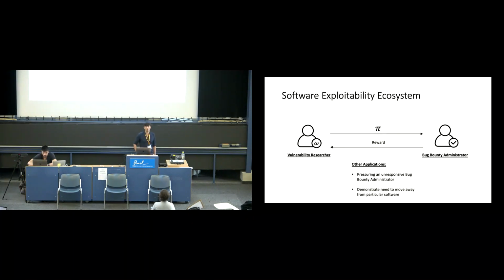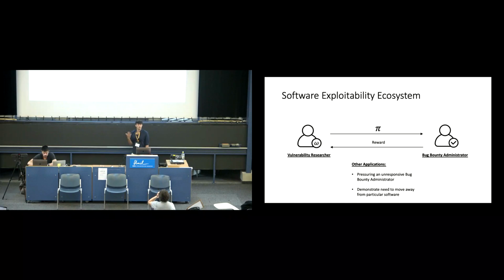There are a couple of other important ways you could use this system. One is if the bug bounty administrator is not being responsive, you could actually post this proof on the internet and say, hey, I have a vuln for your system. You need to respond to my email right now. I'm entering disclosure, and we need to get this going. And this would force them in a public way to respond.